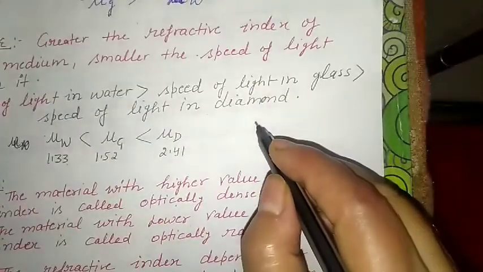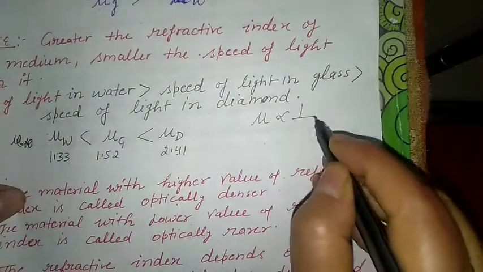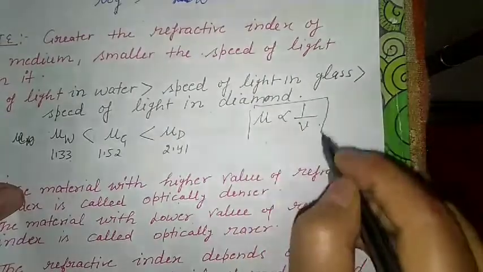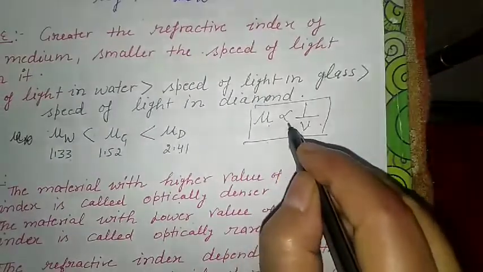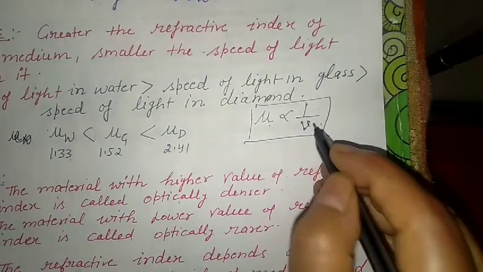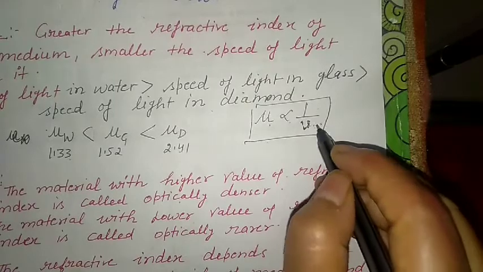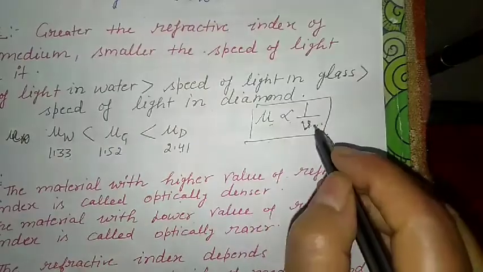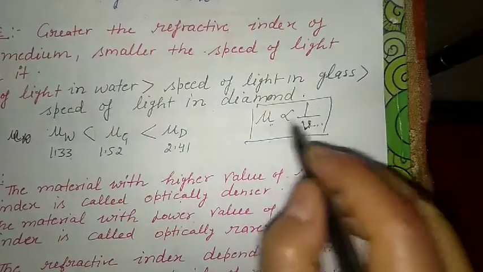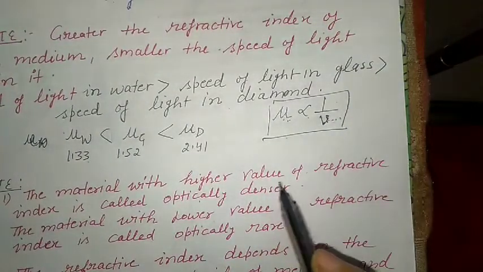From here we come to know that the refractive index is inversely proportional to the velocity of light. Mu is inversely proportional to the velocity or speed of light. Where the speed of light is more, mu will be less. Where the speed of light is less, mu will be more. So both are inversely proportional to each other.